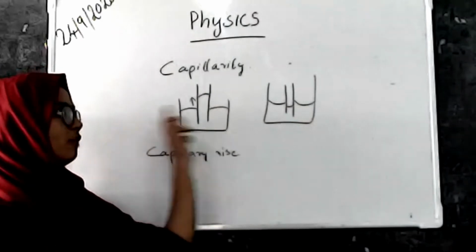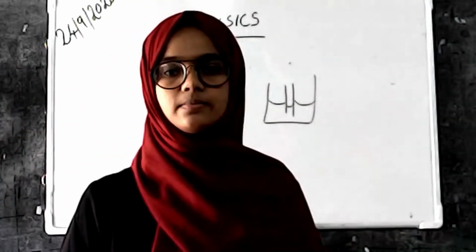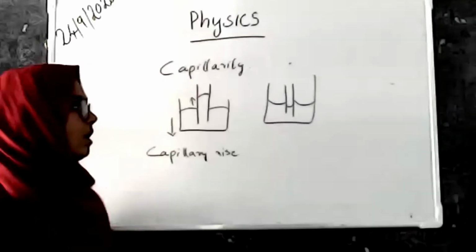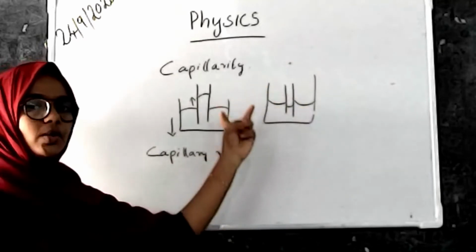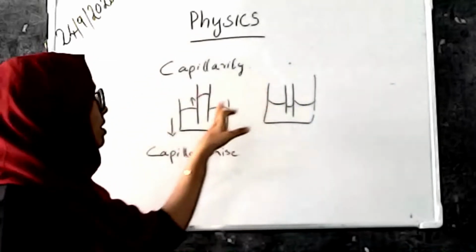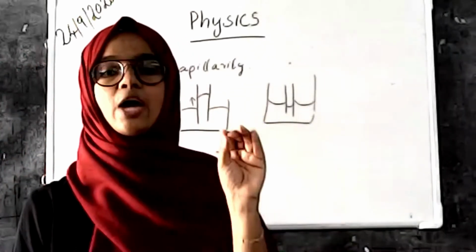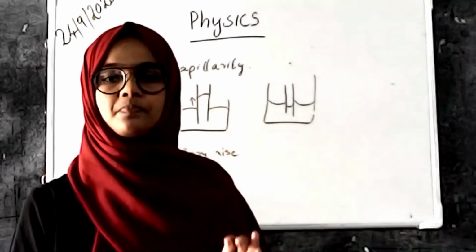From both of these cases, we want to define capillarity through the slide. Capillarity: the rise or depression of a liquid in a narrow tube or a minute hole is capillarity. The rise or the depression, the two cases are included in capillarity.